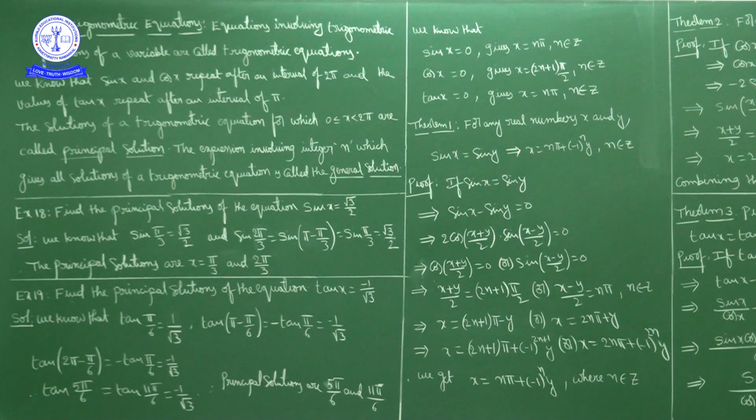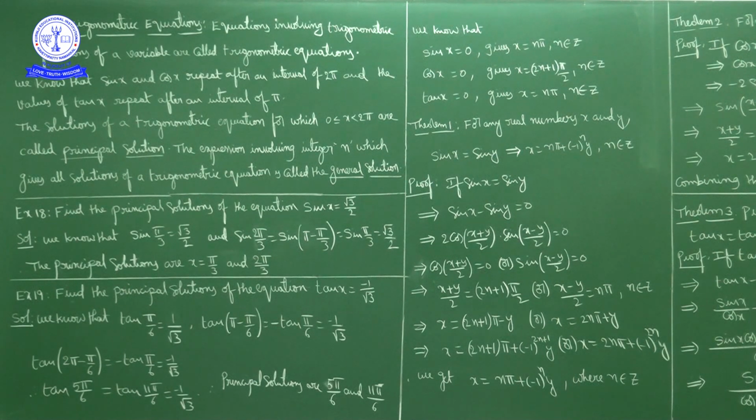Now what do we know? In the first quadrant all trigonometric ratios are positive, no? So sin x positive means the x value lies either in the first quadrant or in the second quadrant. Here the trigonometric equation is sin x is equal to root 3 by 2. Sin x positive means x lies either in the first quadrant or the second quadrant.